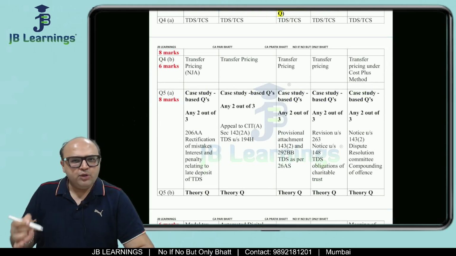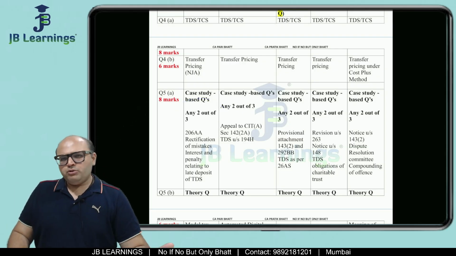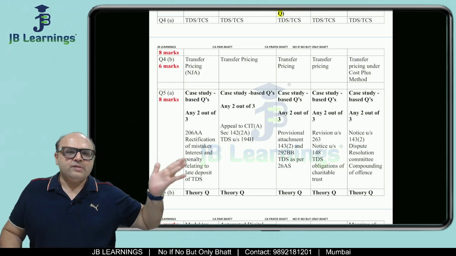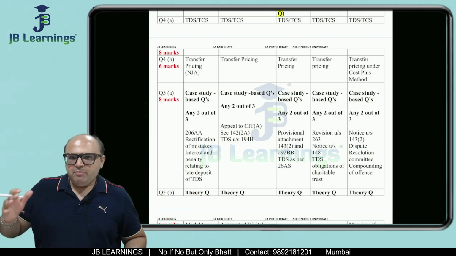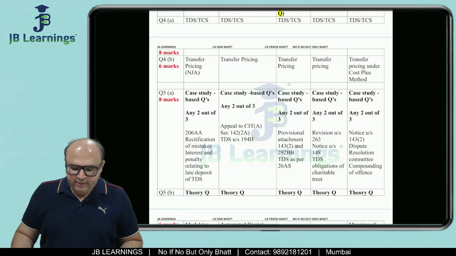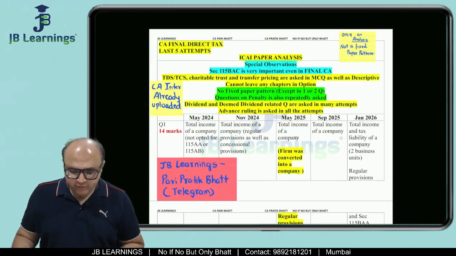And in this they are giving you internal options, which is any 2 out of 3. So those students who have already given their exams in the past already know this. But maybe for the students who are giving their exams for the first time, May 26, this is very important and they need to take care of this.